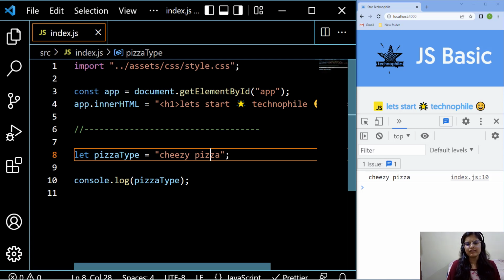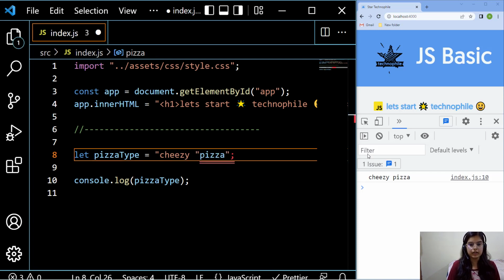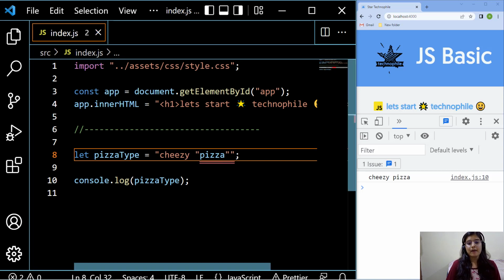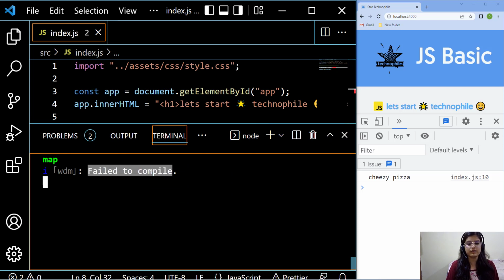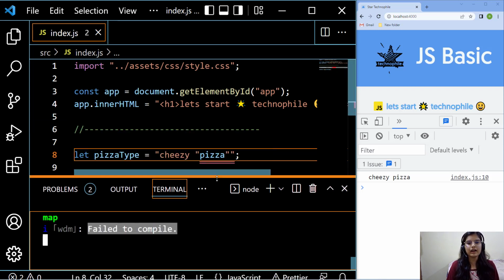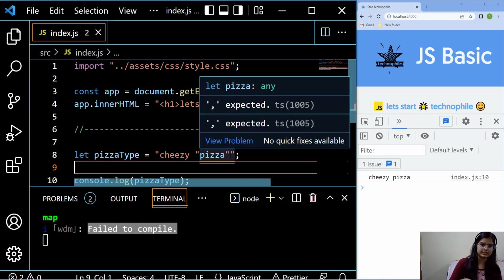For example, if I really want to highlight that pizza word, definitely I have to put it into double quotation, right? So what if I put the pizza word into double quotation? Now you will see the difference. I'm not able to execute this program. If I show you in the terminal, it says fail to compile, because I can't use a double quotation for the string as well as inside the string.